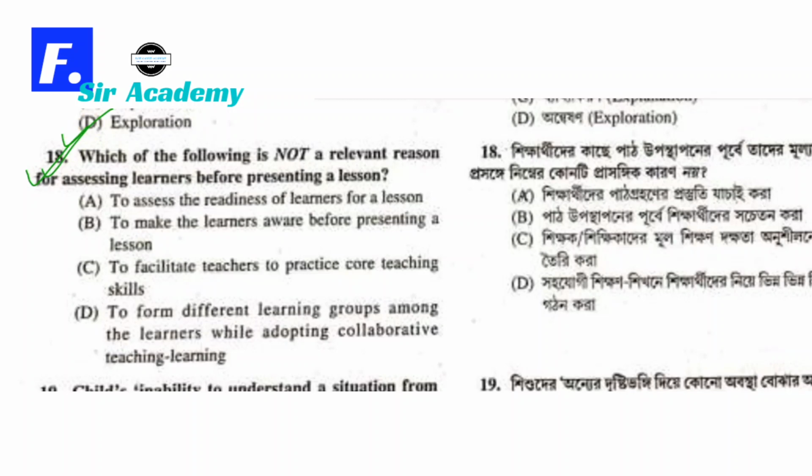Question number 18. Which of the following is not relevant reason for assessing learners before presenting a lesson? Not essential. Okay. A, to assess the readiness of learners for a lesson, that will not be it. To make the learners aware before presenting a lesson, this will not be it either. It is essential. To facilitate teachers to practice core teaching skills, to form different learning groups among the learners while adopting collaborative teaching learning, this will not be it either. It's essential. To facilitate teachers to practice core teaching skills, this is the correct option. So option C is correct option.